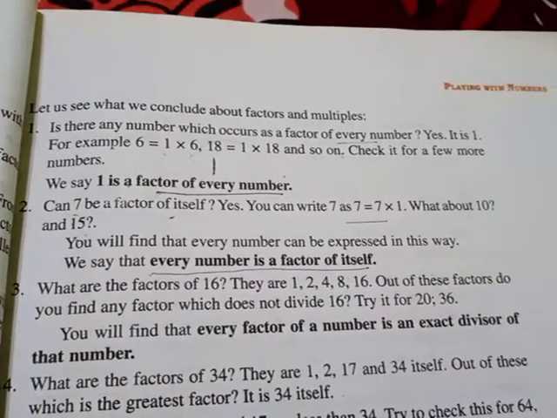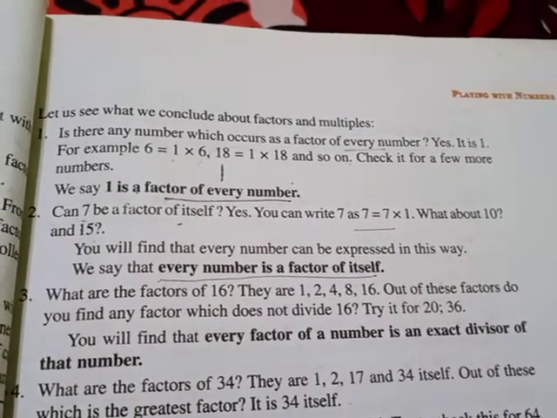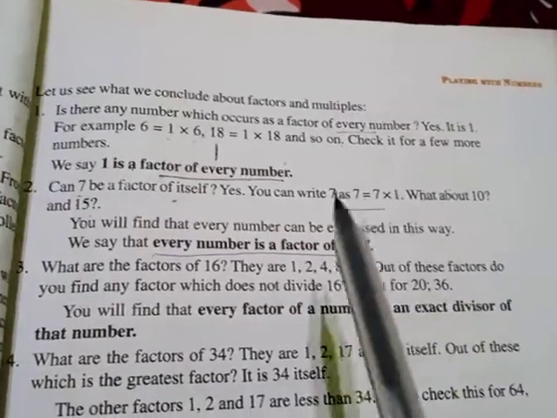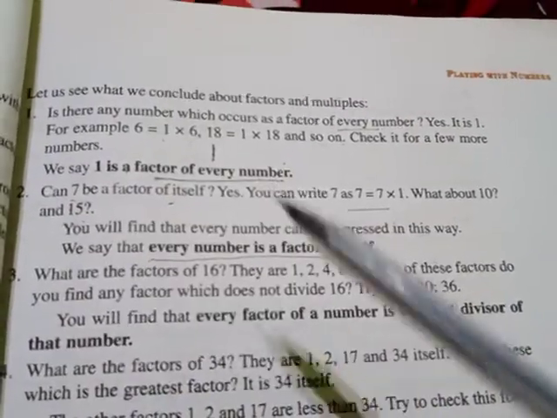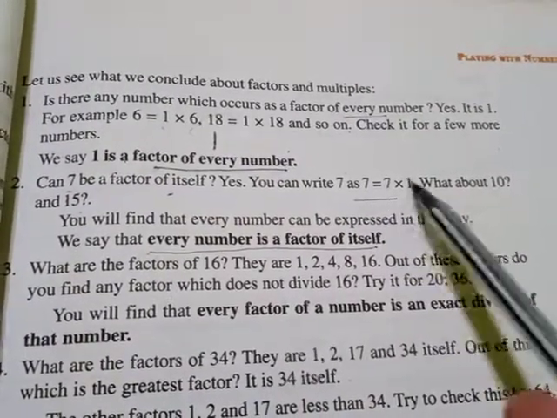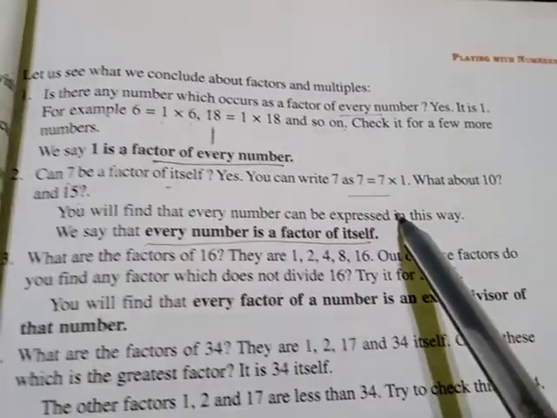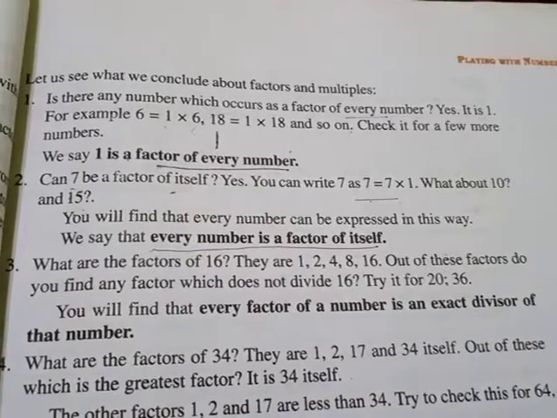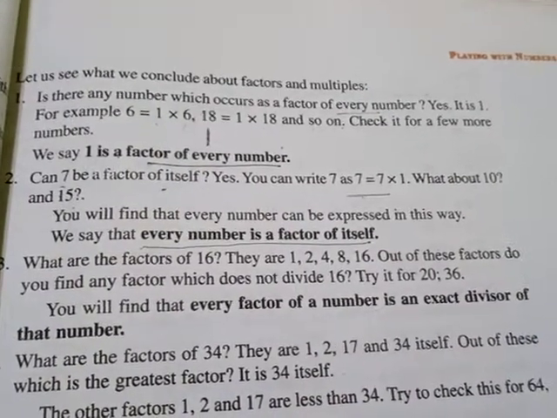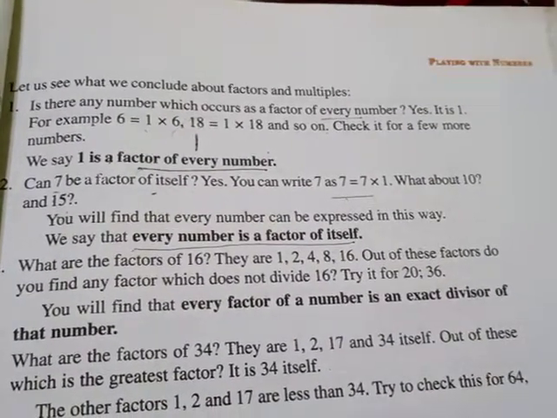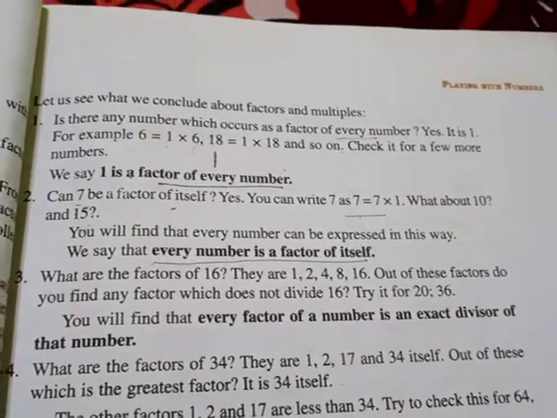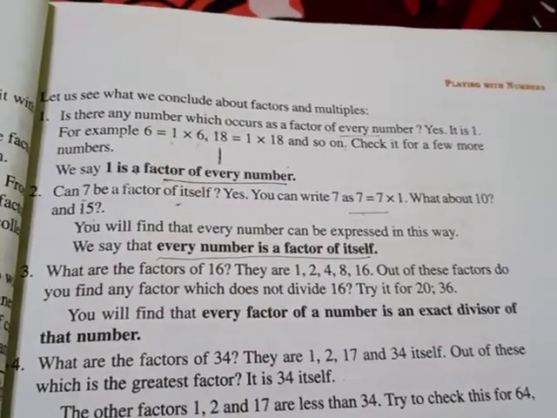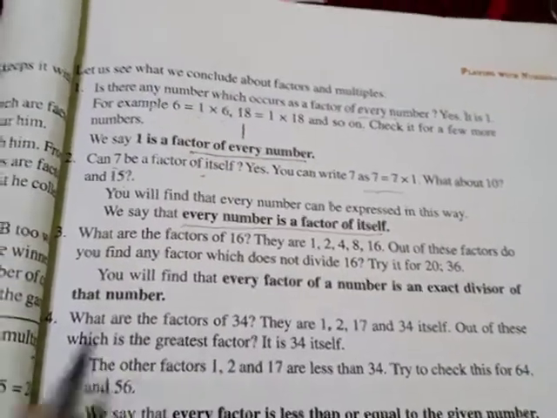What is the first factor of every number? 1. And what is the second factor of every number? That number itself. Understood? It is written for 7 and 15. You can say the same for any other number like 8. Is 8 a factor of itself? Yes. Is 42 a factor of itself? Yes. Got it clear? Then we'll come to the third point.